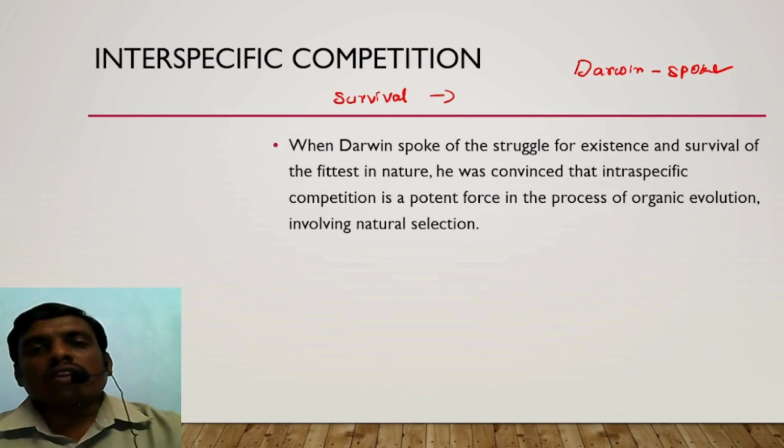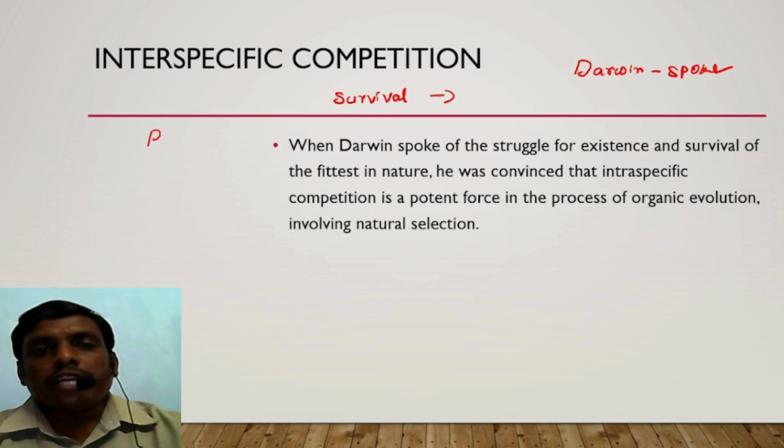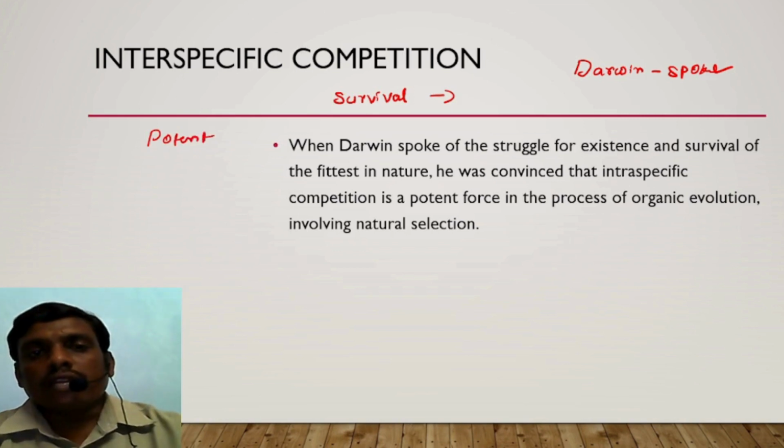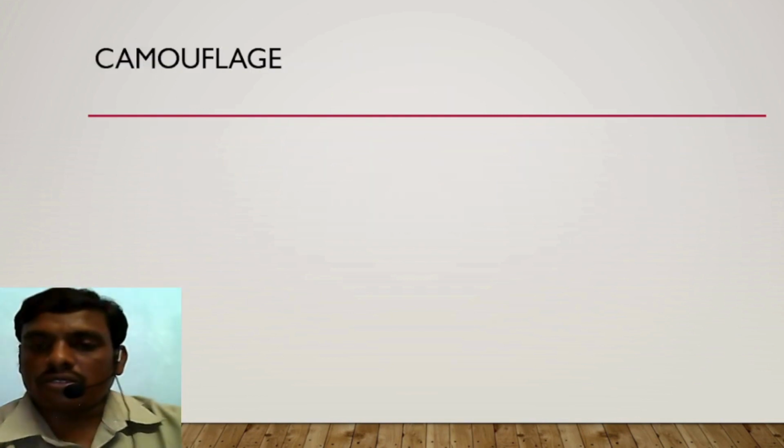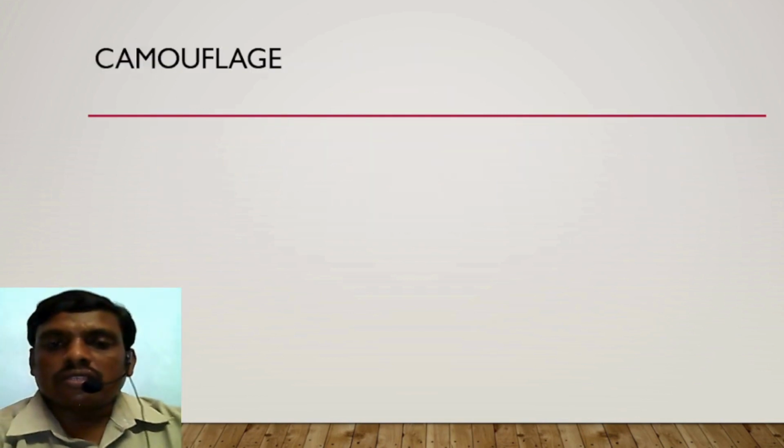Now, competition is a potent force in the process of organic evolution, involving natural selection. So this is the end of this session.